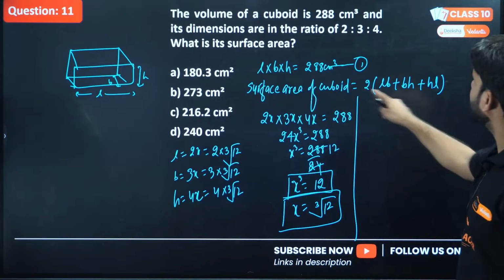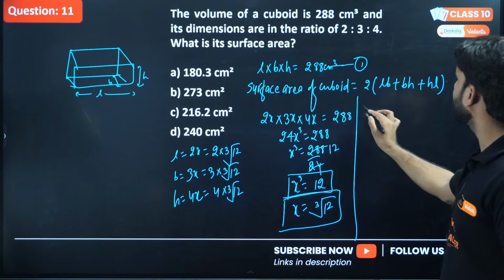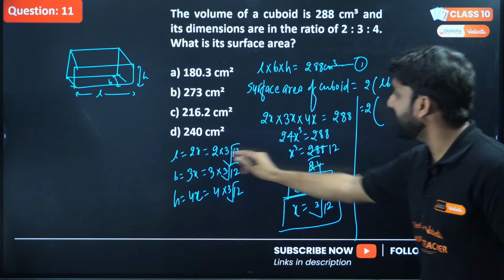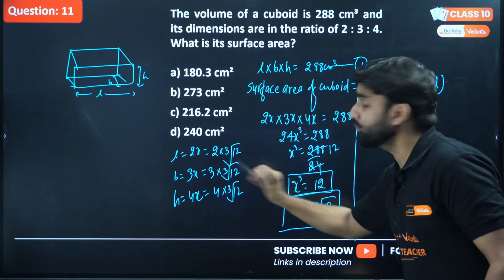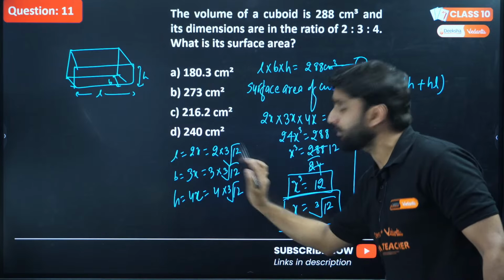Now we can put these values here. We are finding the total surface area of the cuboid. So 2 into (L into B plus B into H plus H into L). L is 2 into cube root of 12. This is not 2 into 3, make sure, because we are writing here the cube root of 12.